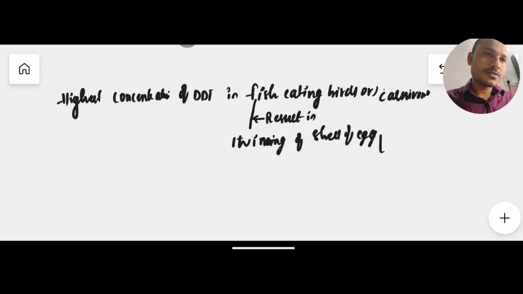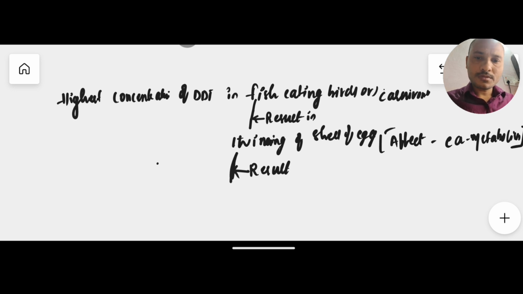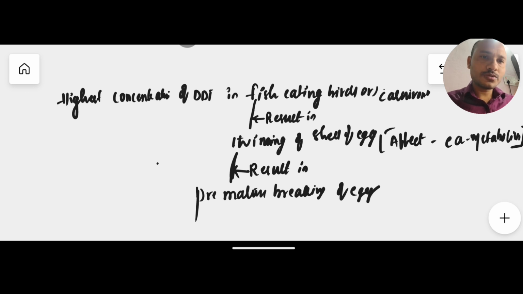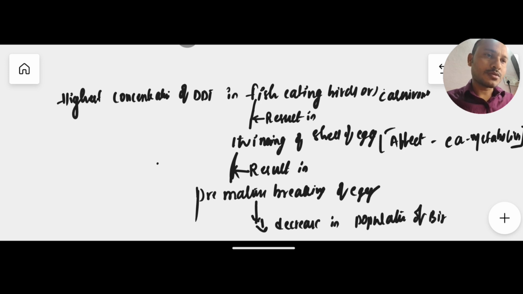Because of this, the concentration of DDT will affect calcium metabolism. A high concentration of DDT affects calcium metabolism, and due to thinning of the eggshell, it results in premature breaking of eggs. Due to premature breaking of eggs, it leads to a decrease in the population of birds. So it means that a high concentration of DDT causes a decrease in bird population. This is all about the biomagnification or bioaccumulation process occurring in an aquatic food chain.